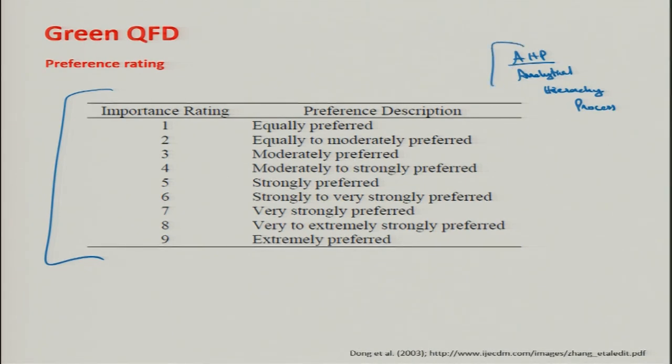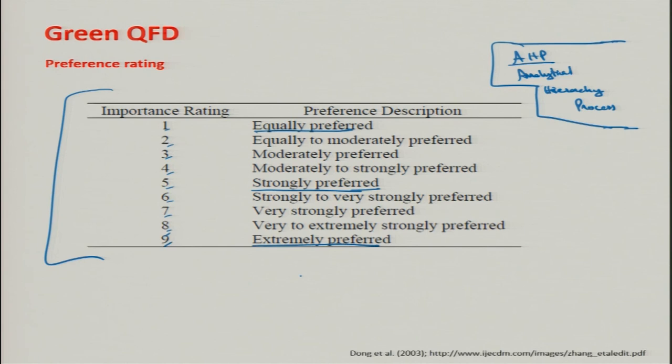You need not go into this detail, but you can read about AHP. We will definitely provide you the notes or the links to read this. So these are the performance ratings in 9 levels. We had only 3 levels in our numerical comparison study, but they had 9 levels, in which the first level is equally preferred and the 9th level is extremely preferred. In between, the 5th one is strongly preferred. So these ratings were used to get the numerical comparison. The comparison between product designs is done using a scale from 1 to 9 here.